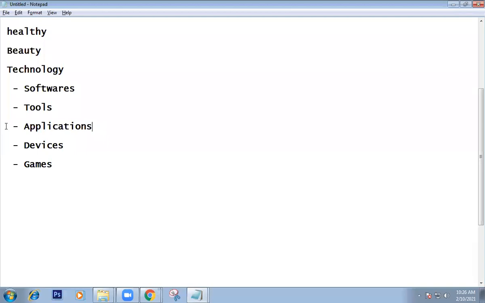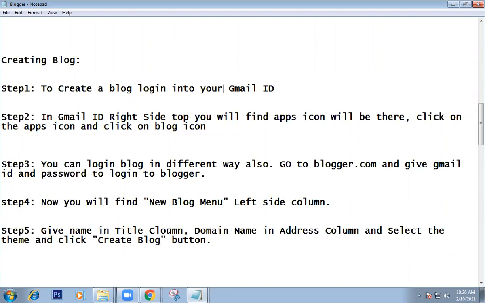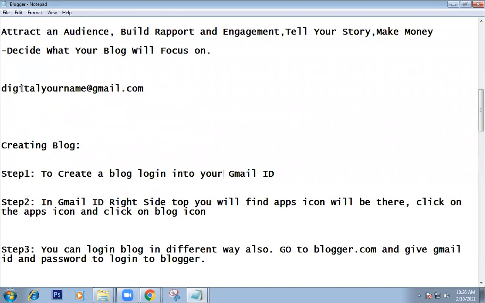Now take one topic and start creating a blog. How to create a blog? What are the steps you have to follow? Note down. Everyone create a Gmail ID. With this Gmail ID, you will create your blog.